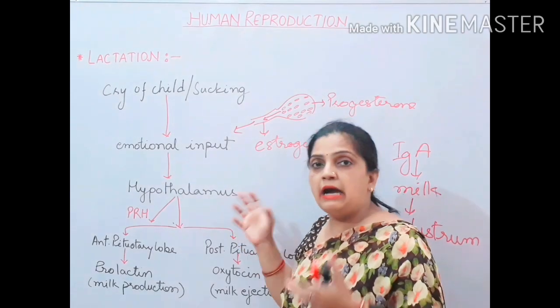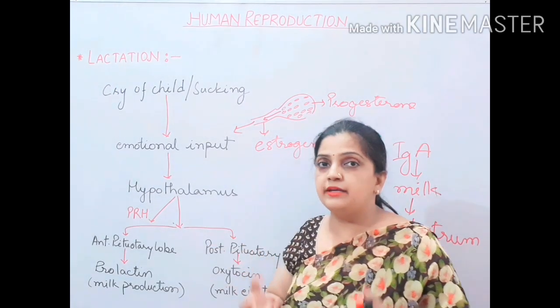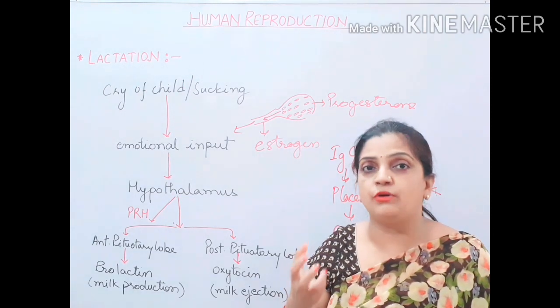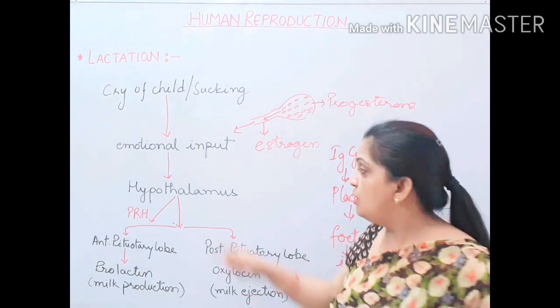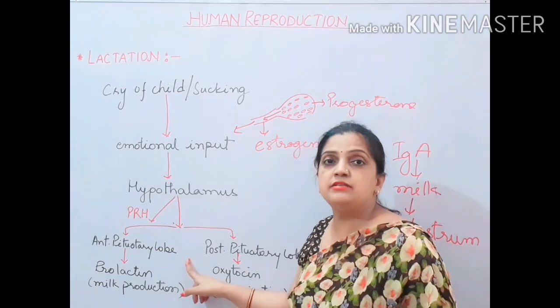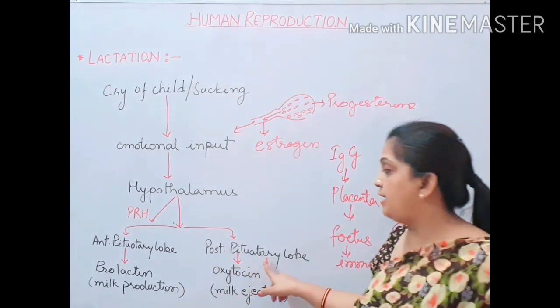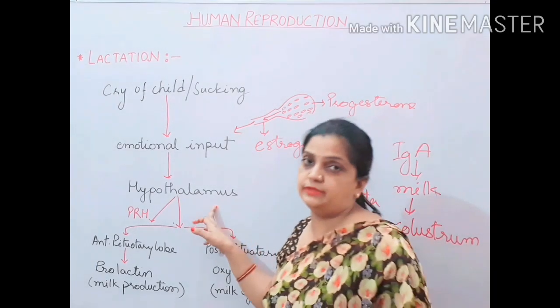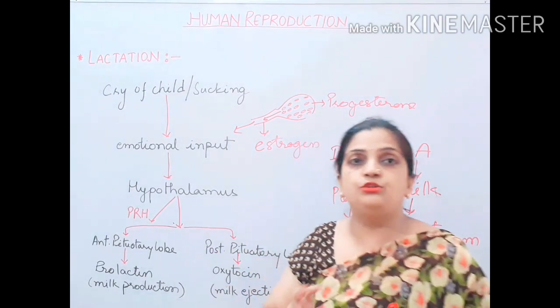So the hypothalamus is responsible for secreting different types of hormones, and to whom? To the anterior pituitary lobe and the posterior pituitary lobe. Children, this hypothalamus acts in two ways.